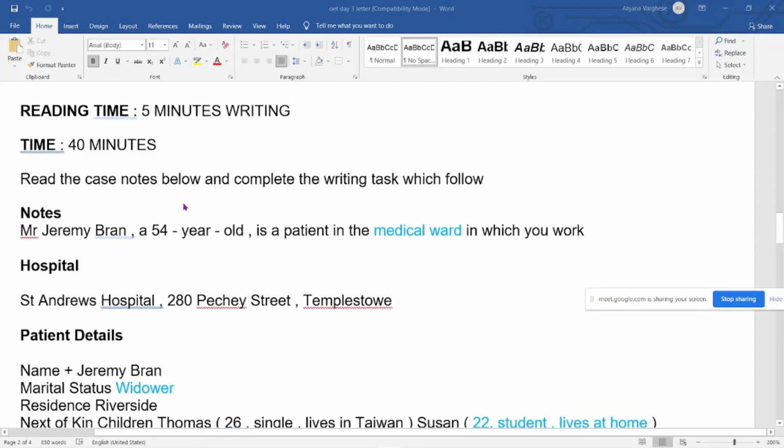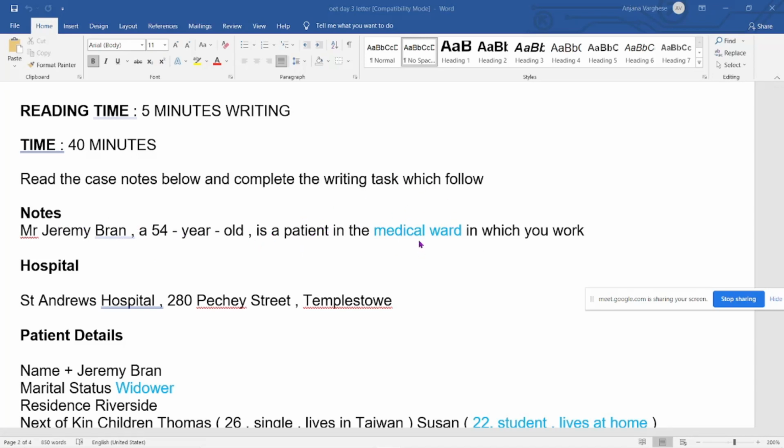Okay, in this case, when we get a question like this, here is the patient name, this is the age, this is the medical ward. First, when you get the question, you have to identify what is relevant. The patient name, nothing is important now.